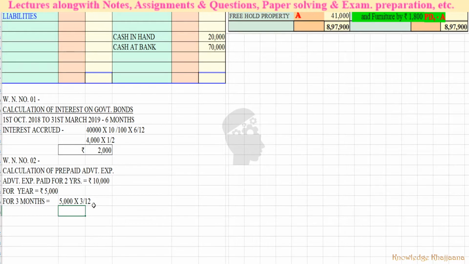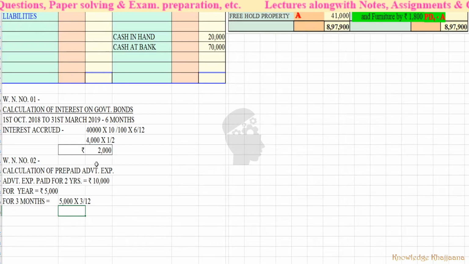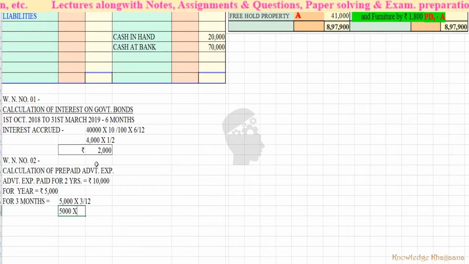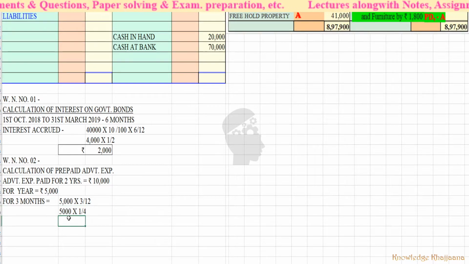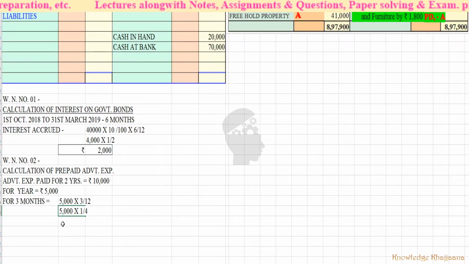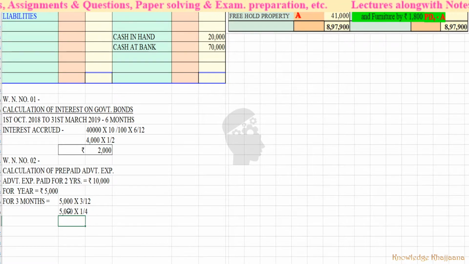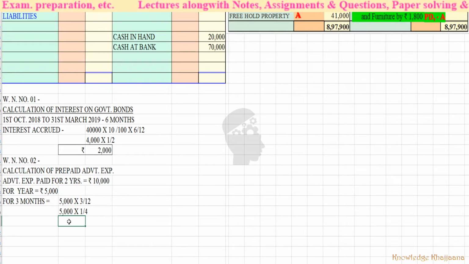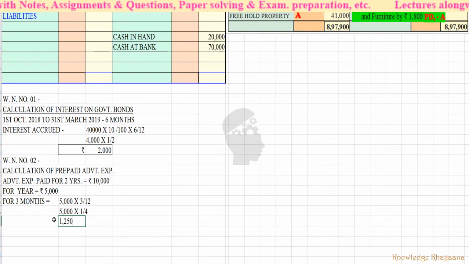See, 3 upon 12 means 1 by 4. So 5,000 into 1 by 4 means 5,000 divided by 4. 5,000 divided by 2 is simple, 2,500. Divided by 2 is equal to rupees 1,250.